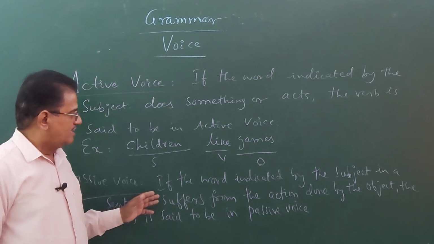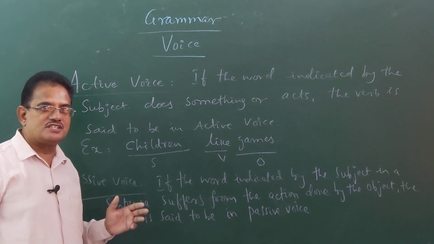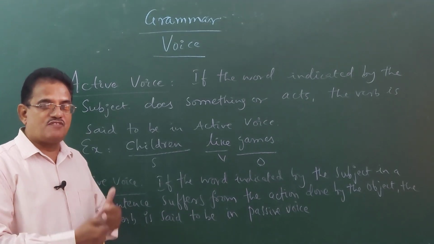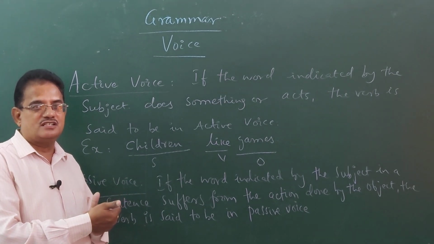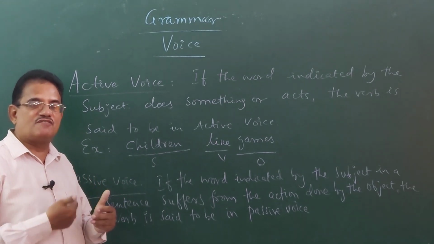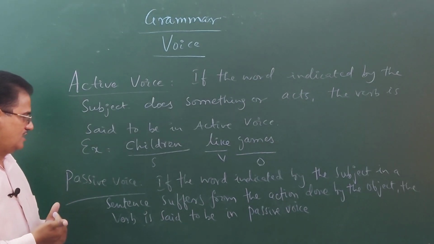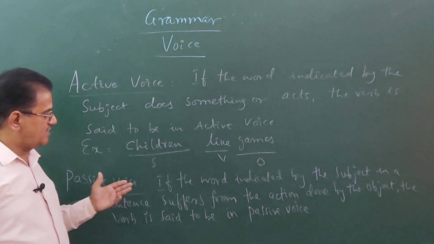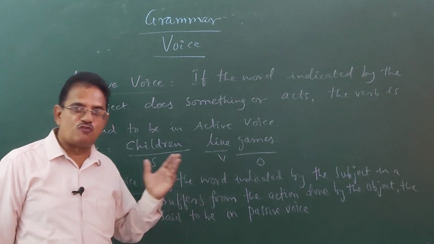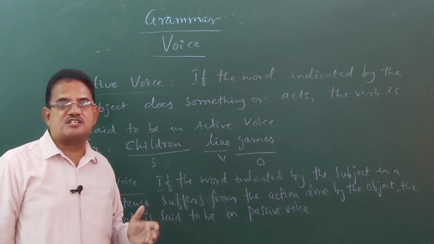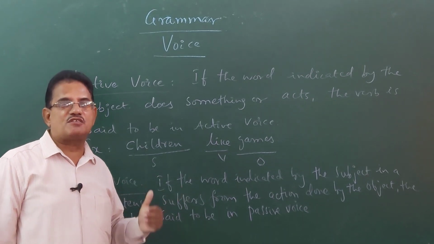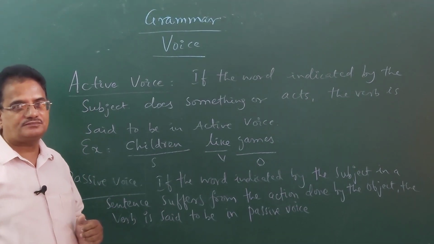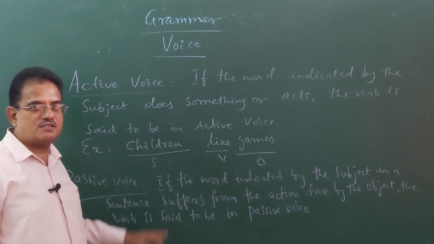Rather than the subject itself acting there, being active, the subject suffers from the action done by the object. The verb in such kind of sentences is said to be in passive form, because here the subject remains passive. It suffers from the action committed by the object. Okay, children? This is the difference between active voice and passive voice.